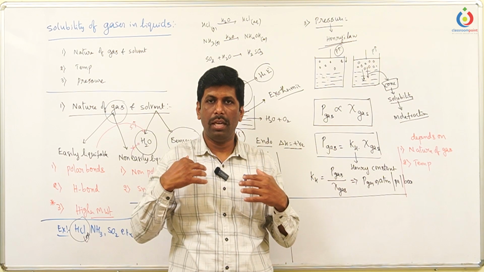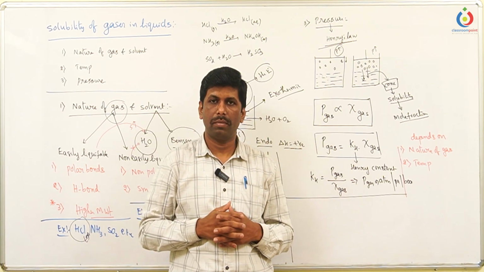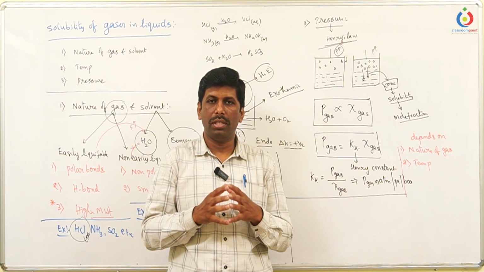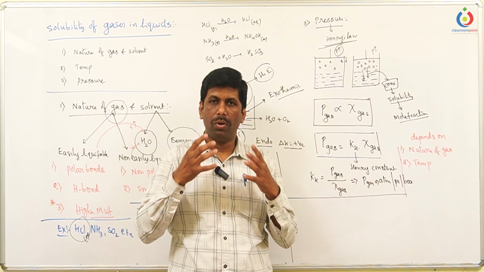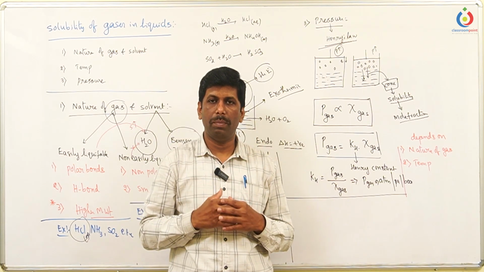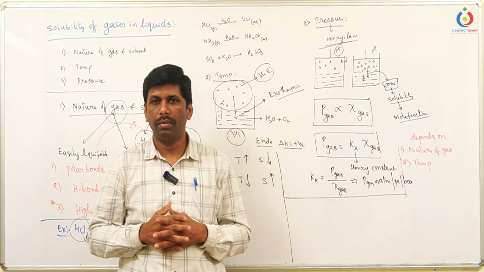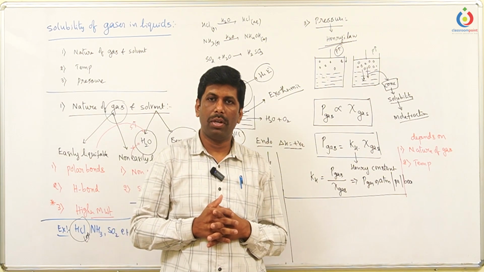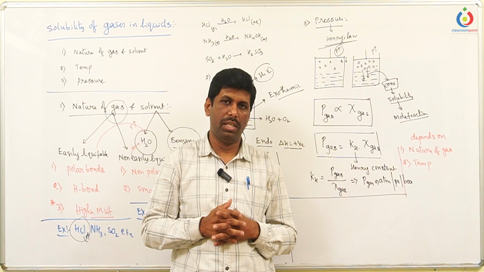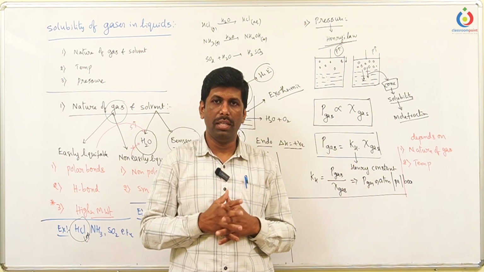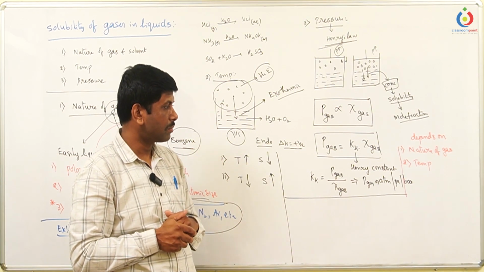Whatever oxygen they inhale may not dissolve in their body because the pressure on their body decreases. When a sufficient amount of oxygen is not dissolved in their body, they don't get enough oxygen for their biological activity, and the thinking ability of the persons gradually decreases. It gives some discomfort and they are not able to see clearly also. That is called anoxia. So these are some conditions where we can see the application of Henry's law.